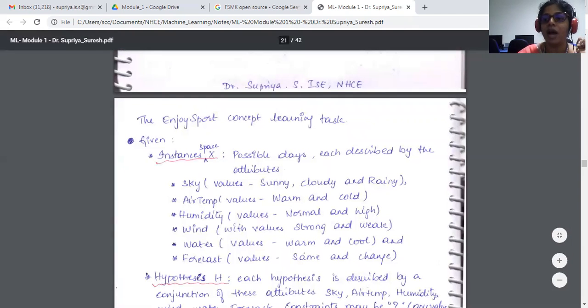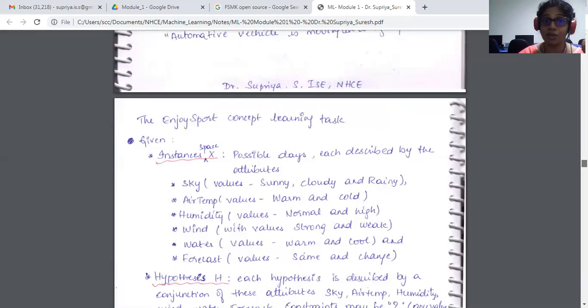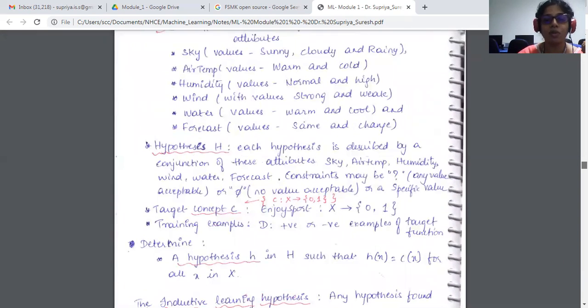Now, the hypothesis. As I told you, we are going to create the hypothesis for that. Each hypothesis is described by the conjunction of these attributes: sky, air temperature, humidity, wind, water, forecast. If we have to create a hypothesis for a given statement, such as today my friend is going to enjoy only if the day is very cold and too humid, we get question mark, cold, high, and the remaining three question marks. So that is one single hypothesis.